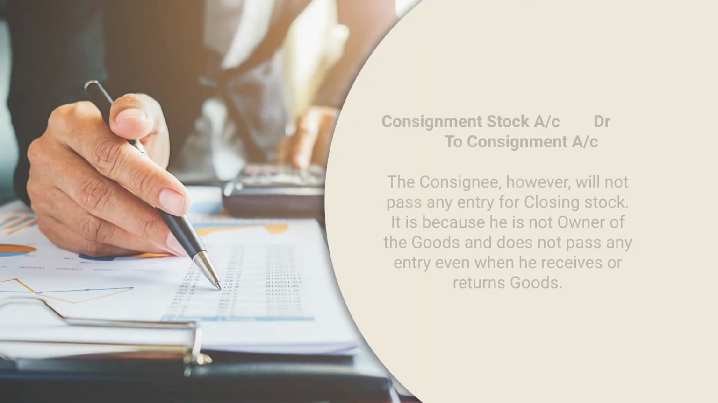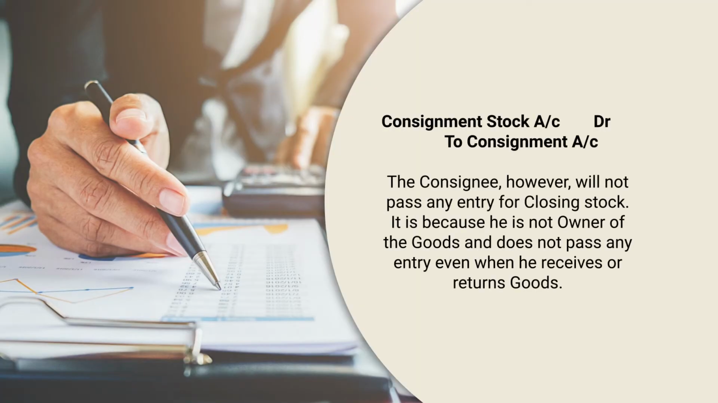So, the entry for the unsold stock at the end of the year will be consignment stock account debit to consignment. The consignee, however, will not pass any entry for the closing stock. It is because he is not the owner of the goods and does not pass any entry even when he receives or returns the goods. So, this valuation of unsold stock is always made by the consignor, not by the consignee.